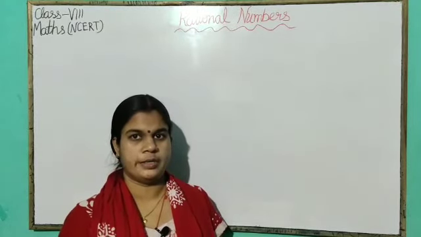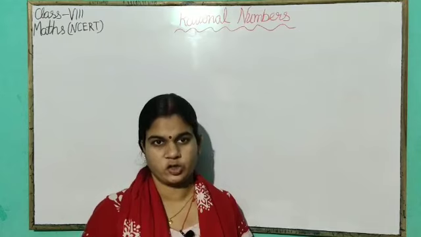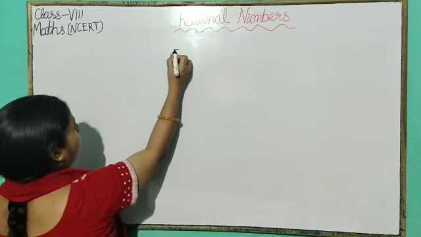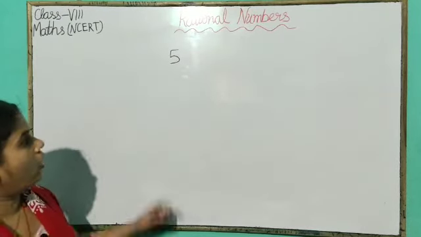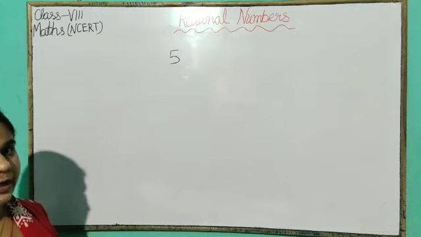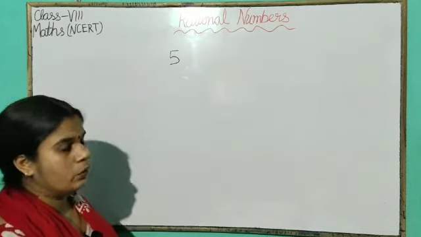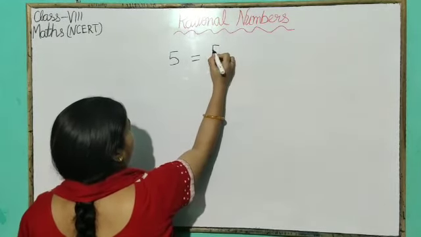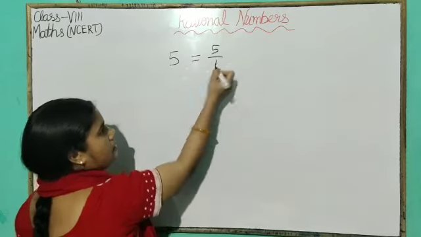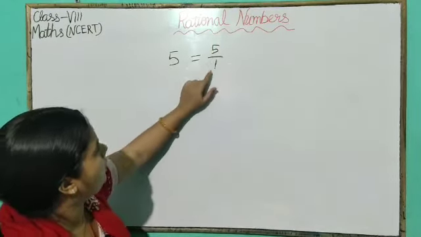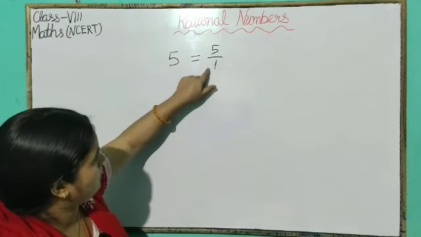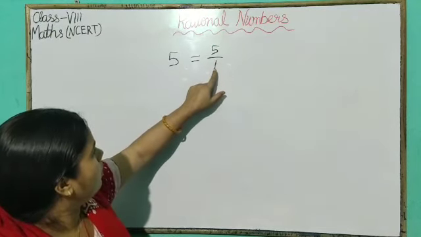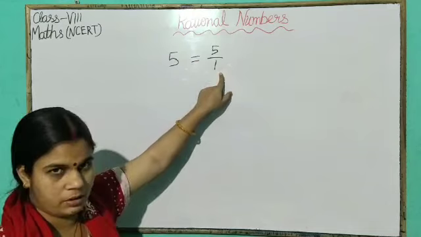Now we will see how all the natural numbers, whole numbers and integers are rational numbers. Take some examples. Suppose the natural number 5. 5 is a natural number. Now how will it represent a rational number? We know that a rational number can be written in the form of p by q. We can write 5 in the form of p by q. 5 is equal to 5 by 1. Now it becomes in the form of p by q. Here p, q are integers, 5 and 1 are integers, and denominator q is not equal to 0. Now the natural number 5 represents a rational number.